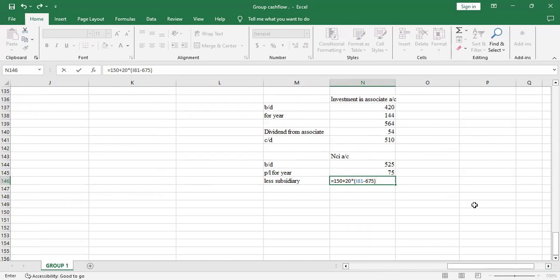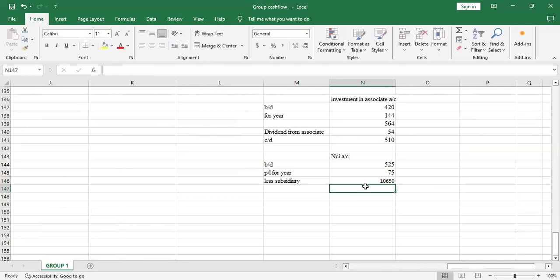So you take the 150, which is the fair value of non-controlling interest, and add the proportion of the NCI. If the net assets at disposal were 1200, you subtract the fair value at acquisition, 675, so that you get the current value. So you take 150 plus 20% times 1,200 minus 675.